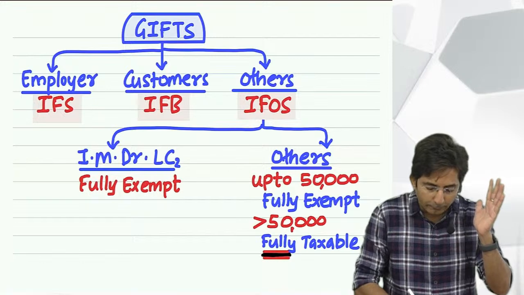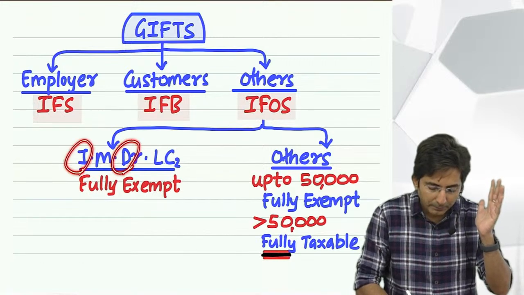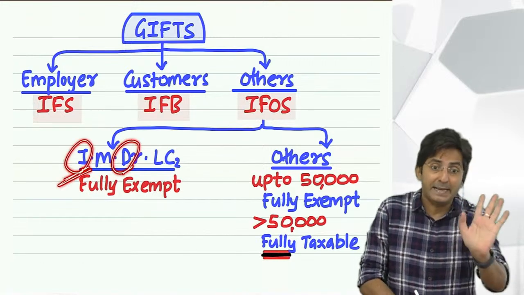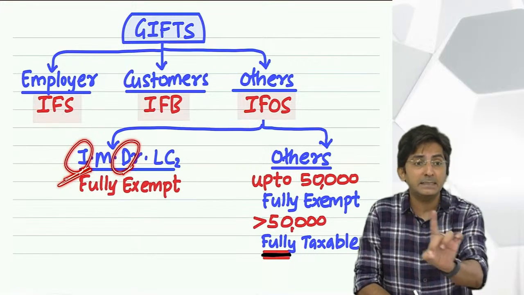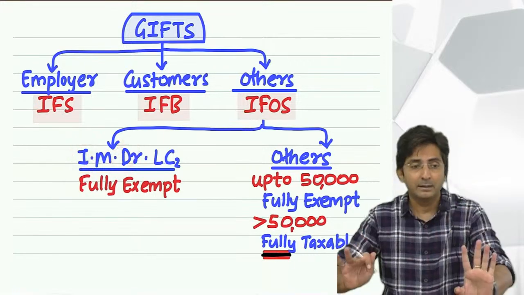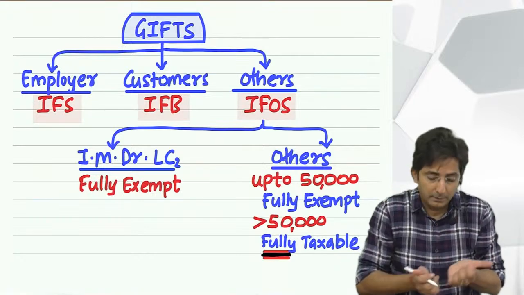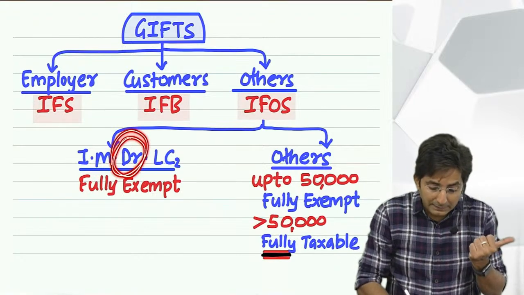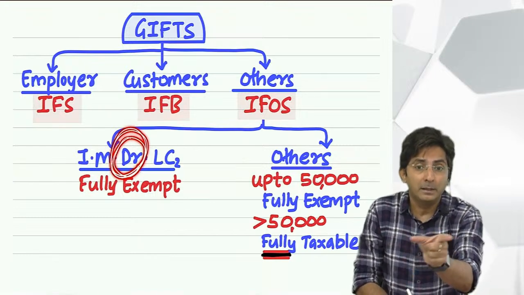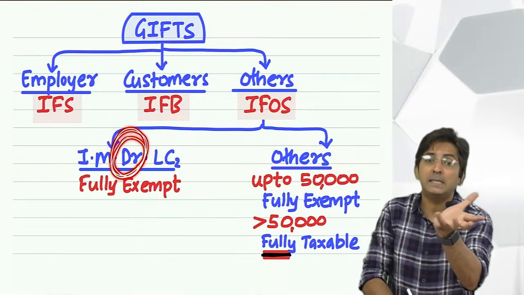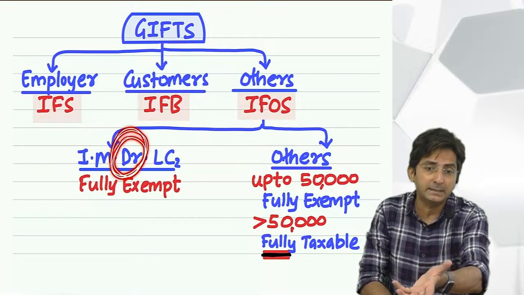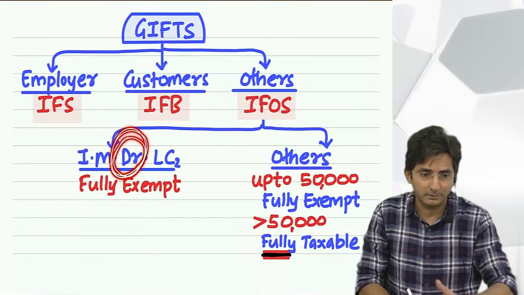Tell me, what is the difference between this I and the D? Inheritance is after death. Inheritance and will happen after death. Someone has died and after death you got something. But here, is it after death or before death? Before death, in contemplation of death. In contemplation means in expectation of death.